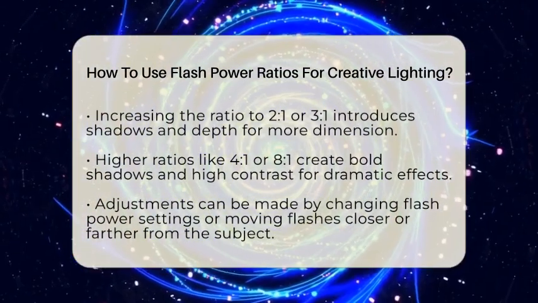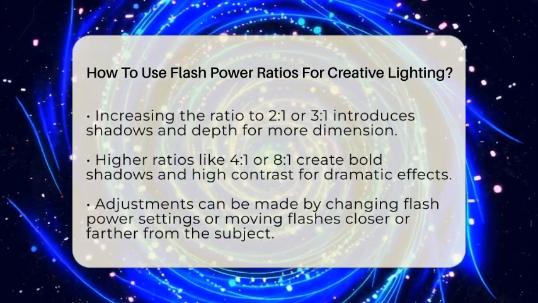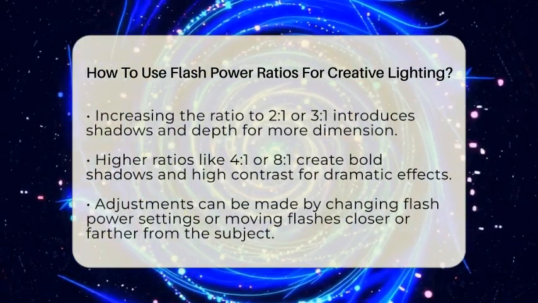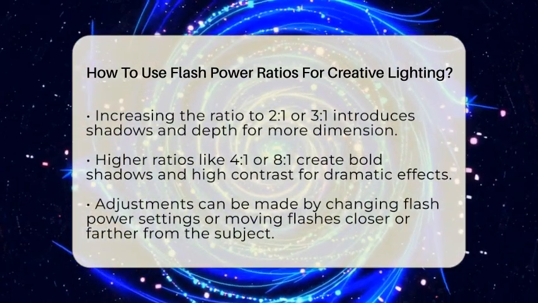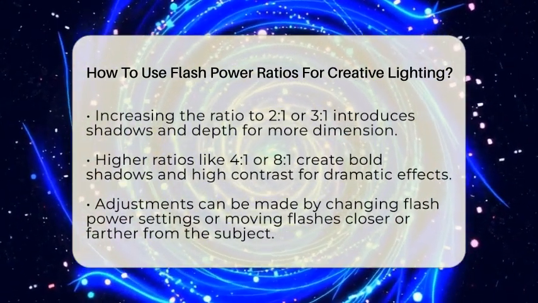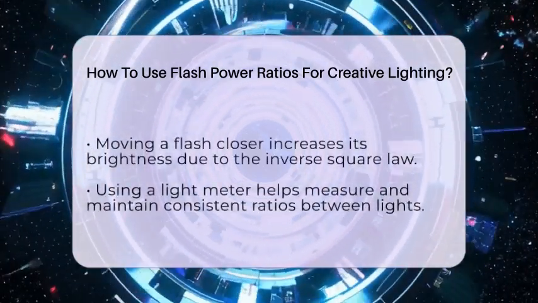To achieve these ratios, you can adjust the power output of each flash or change their distance from your subject. Moving a flash closer makes it brighter, thanks to the inverse square law. Alternatively, lowering or raising the flash power setting directly changes how much light it produces.